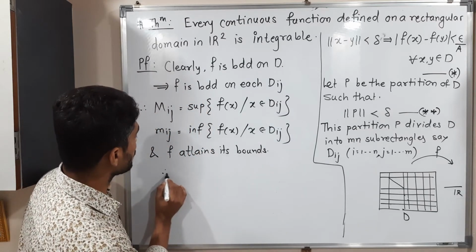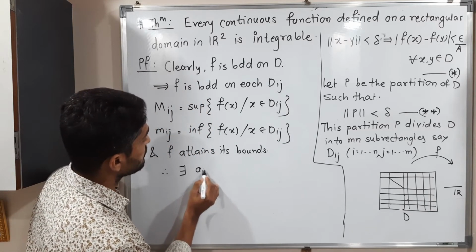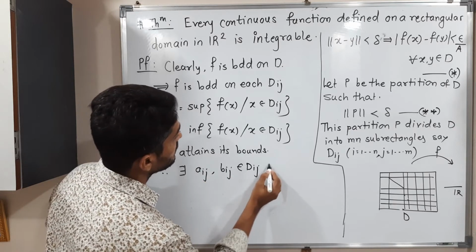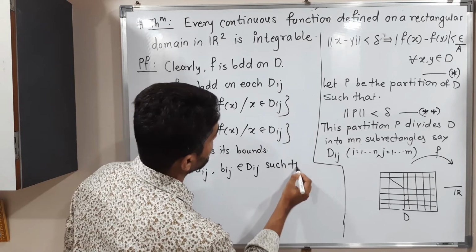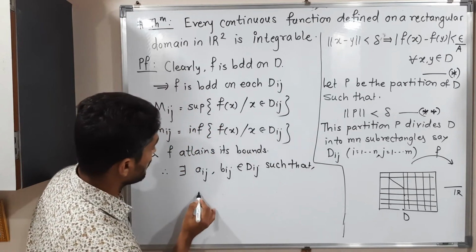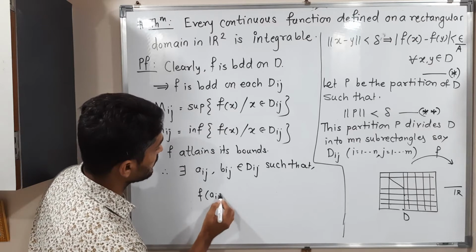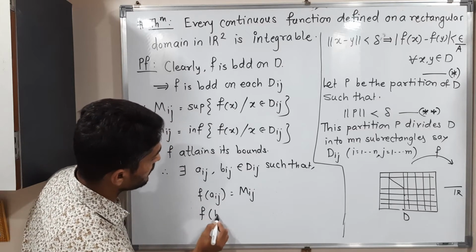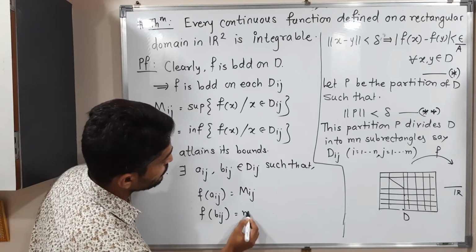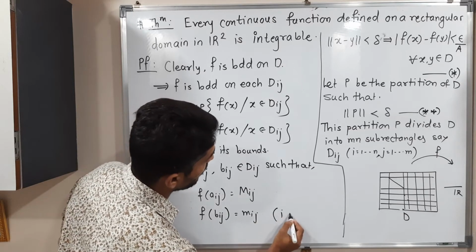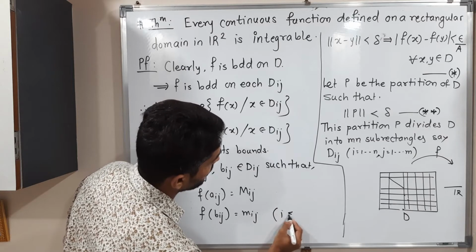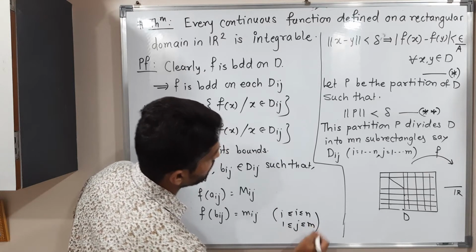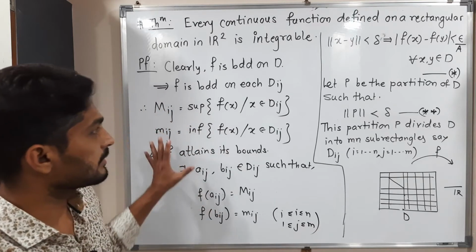It attains its bounds. Therefore, there exist some aij, bij belonging to Dij such that f of aij is equal to capital Mij and f of bij is equal to small mij, and this is true for all i running from 1 to n and j running from 1 to m.